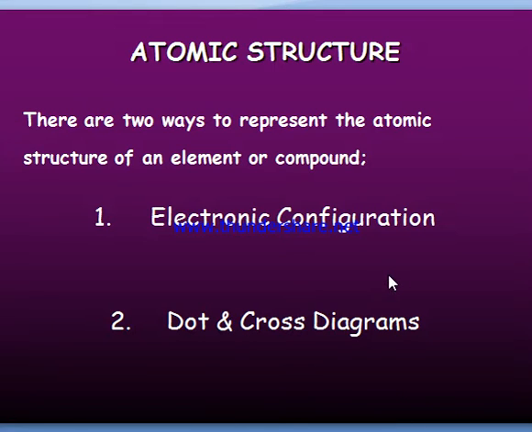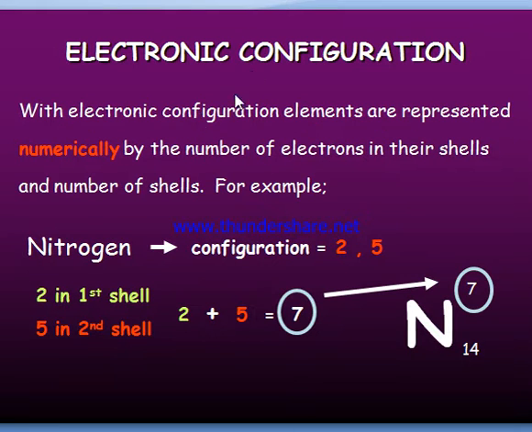Next, atomic structure. There are two ways to represent the atomic structure of an element: electronic configuration and dot and cross diagrams. First one, electronic configuration. With electronic configuration, elements are represented numerically by the number of electrons. For example, nitrogen.